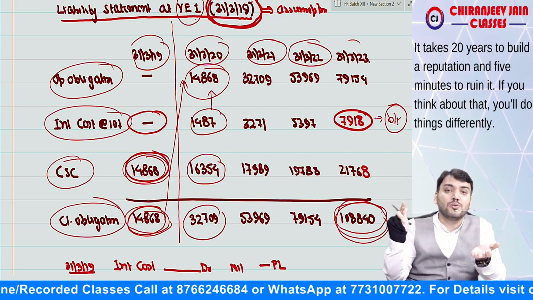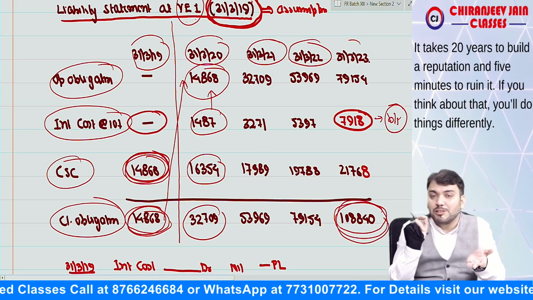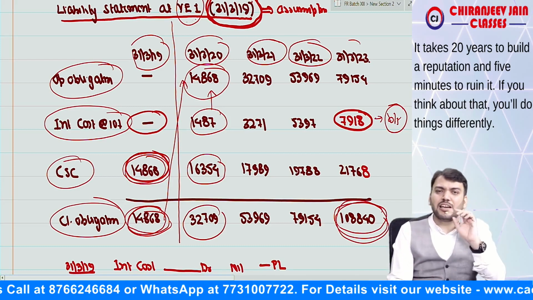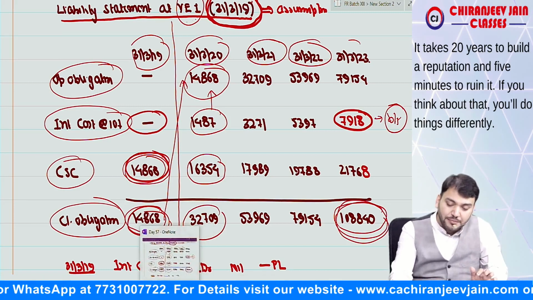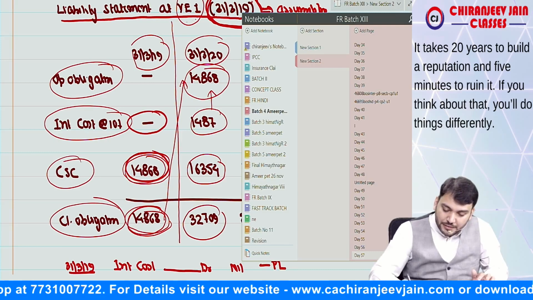It will be transferred to OCI. That will not be charged to PL, that will be transferred to OCI as actuarial gain or loss or remeasurement gain or loss. Understood? So let me take one more example.